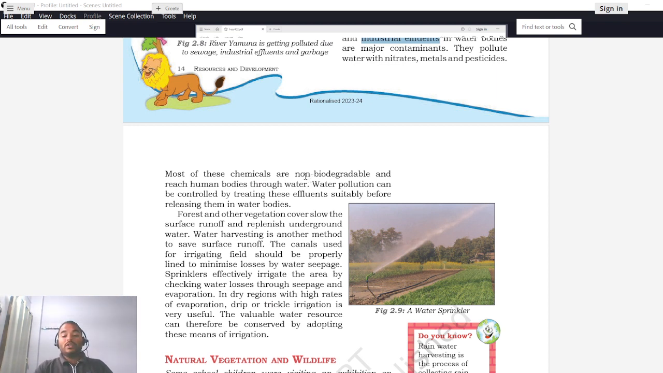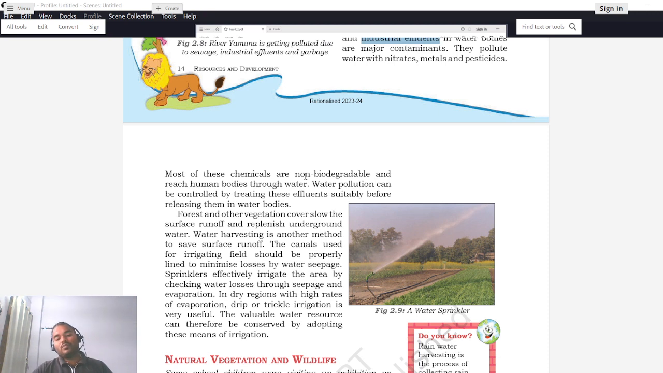What do you mean by non-biodegradable? Non-biodegradable means they will not degrade. They will not be decomposed by organisms. Organisms cannot decompose these compounds. So these compounds will remain in the water, and if you consume this water, or any product grown with this water, or fish which has grown in this water, obviously the chemicals would have entered the body of the plant or the fish, and when we consume them, automatically those chemicals will also get into our bodies.